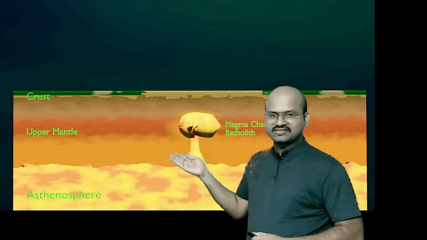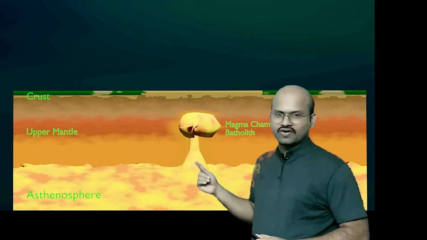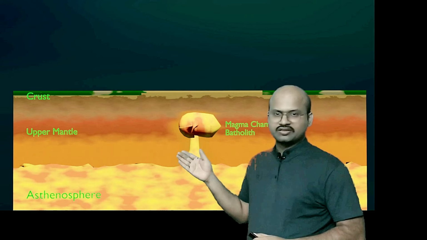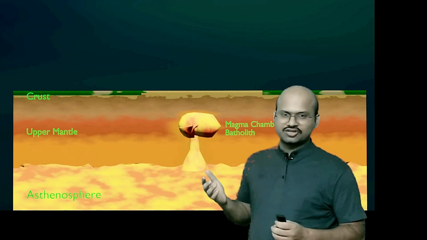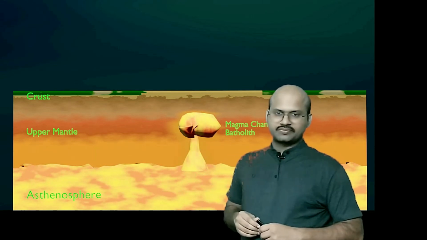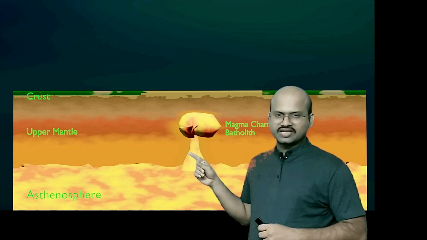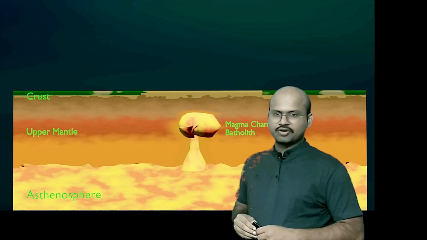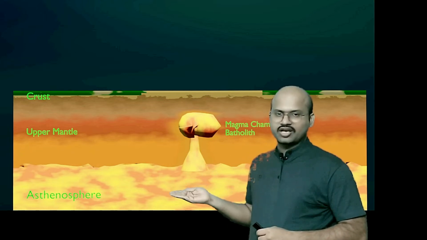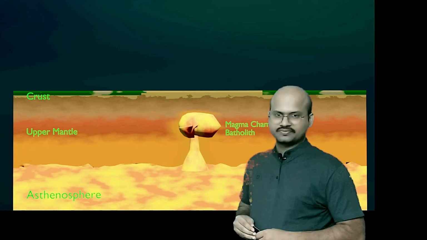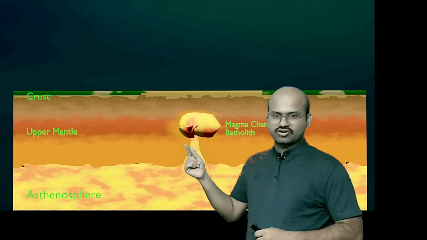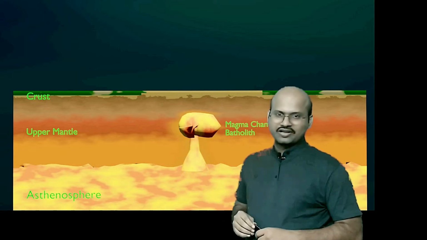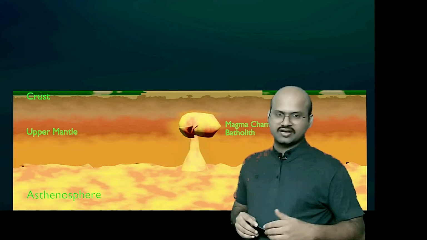This magma, when it rises up, melts the rocks of the overlying structure. These rocks, after getting melted, will add to the magma. Therefore, they will increase the volume of the magma. Secondly, they will also change the characteristics of this magma, because the magma which comes from the asthenosphere is basic in nature. But as this magma rises, it melts the continental crust rocks, and these continental crust rocks are added to the magma. But we know that the continental crust is rich in silica.